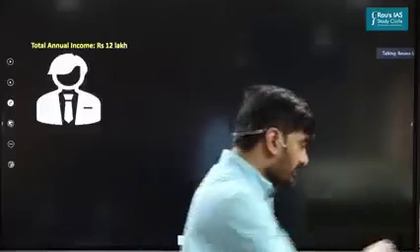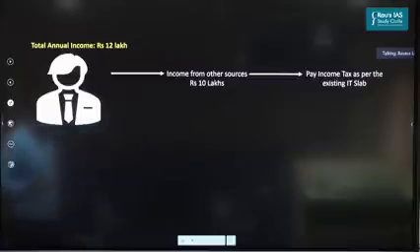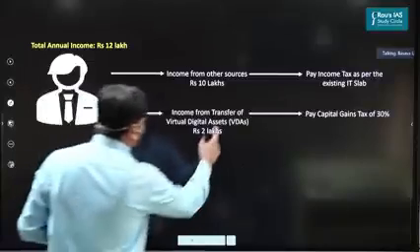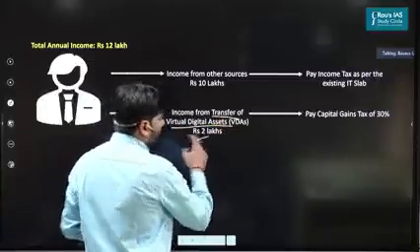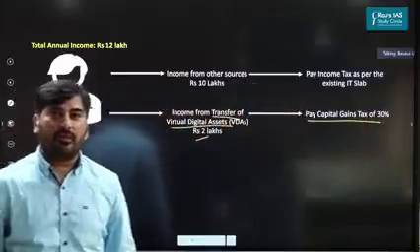So if you understand this, you can have a look. Say this person earns 10 lakh from all the sources. On this 10 lakh, he will pay income tax as per the existing tax slab. He's earning 2 lakh from the transfer of virtual digital assets. On this 2 lakh, he'll pay a capital gains tax of 30%, that is 60,000.